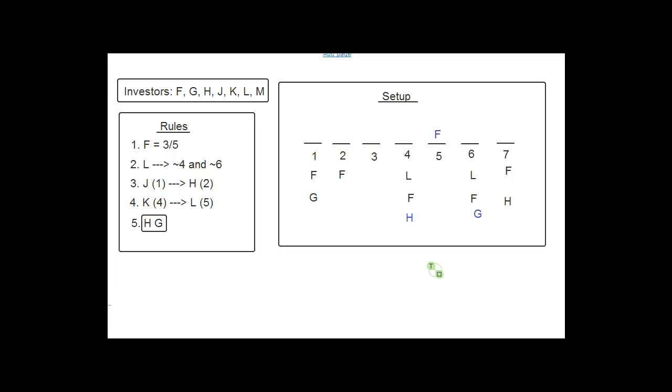But then we would also know, for example, that K could not be in 4, right? Because if K was in 4, then L would have to be in 5. So we would be able to get rid of one possibility for spot 4, but that would still leave us with 3 possibilities. And that would kind of be the end of the line for our templates.